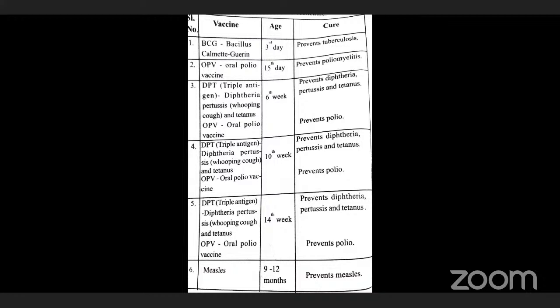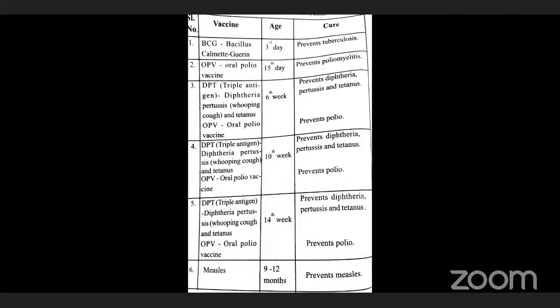Just now I told you, don't confuse yourself. Just now I explained active immunity. That active immunity is further subdivided into two types. One is natural active immunity, another one is artificial active immunity. Just now we discussed natural active immunity. The second one is artificial active immunity.